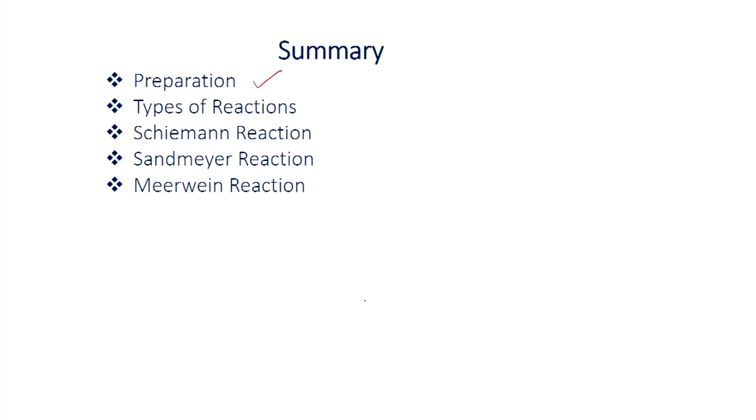However, if you compare the stability of the diazonium salts, aromatic diazonium salt is more stable compared to aliphatic diazonium salts. Usually these salts are reacted in the reaction medium to give the corresponding product. If you want to isolate the diazonium salt, for example in the case of aromatic diazonium salt, you can react it with fluoroboric acid and get the tetrafluoroborate, which is stable at room temperature. You can isolate it and use it for various applications.